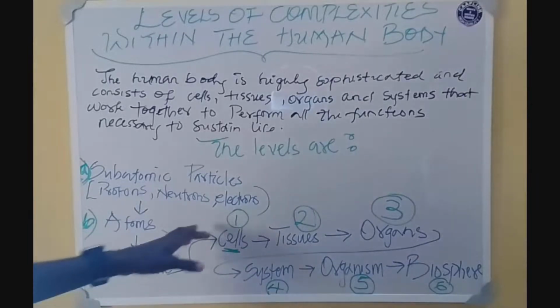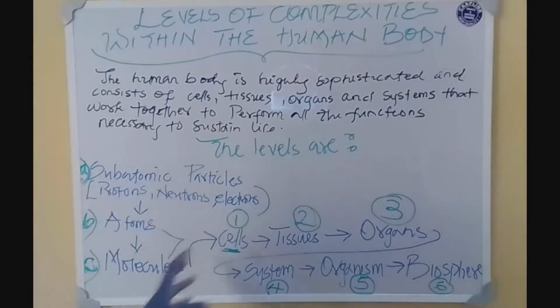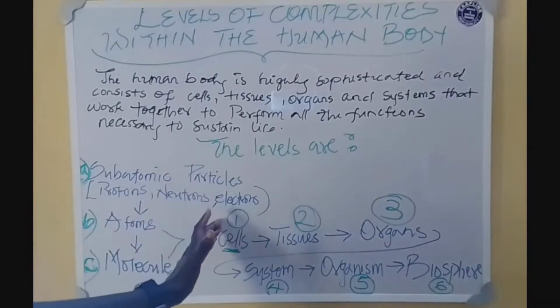Alright, so that is from where we get to cells. A cell is the smallest unit of life, where life begins. That's why I labeled these ones as A, B, C, and began with 1, 2, 3 here, because this is where life begins.